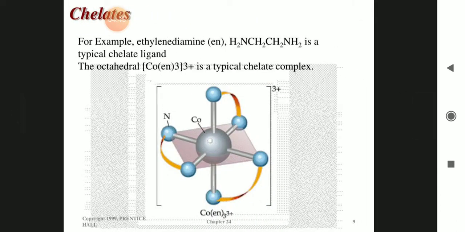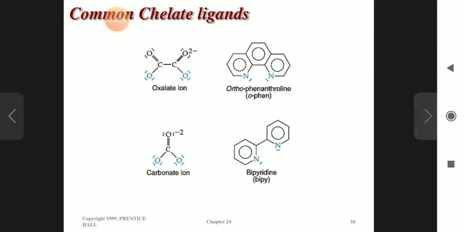For example, ethylenediamine, NH2, has 2 donor nitrogen atoms. So they will connect to cobalt by 2 positions. Ethylenediamine we commonly write as en. Common chelate ligands you can see: oxalate ion, orthophenanthroline, carbonate ion, and bipyridine. These are all chelate ligands.